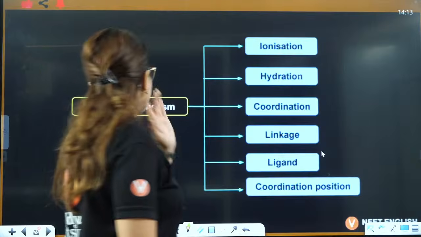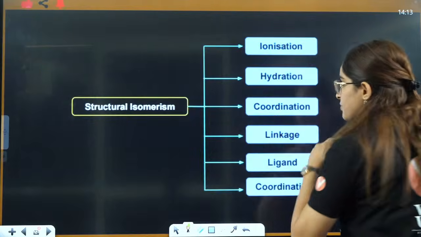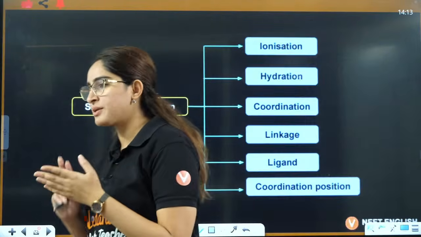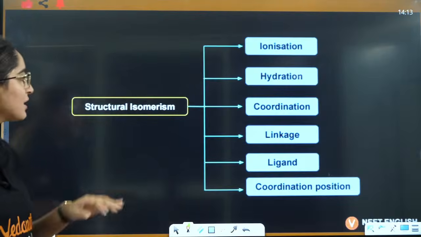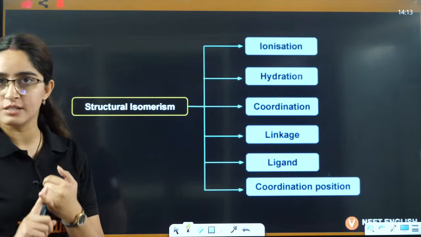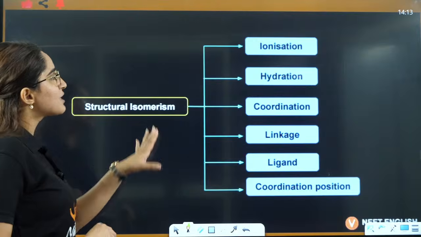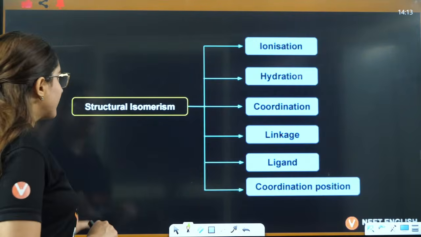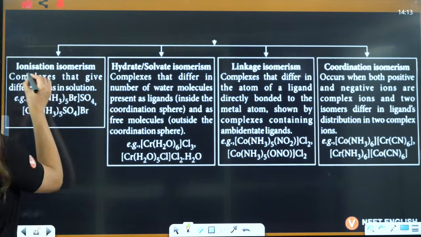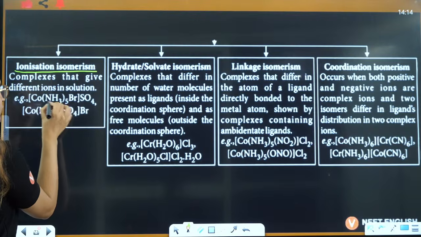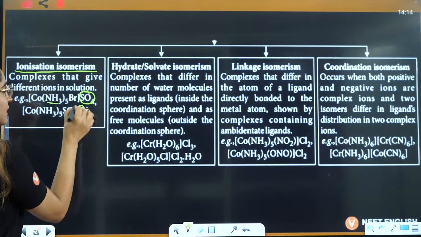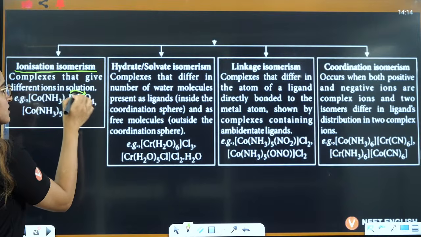Okay, now let's do the last part, that is isomerism. So two kinds of isomerism are there in coordination chemistry, that is structural isomerism and stereoisomerism. In structural isomerism, these are the 4-5 categories that we have. Let's discuss. Ionization isomerism means when the counter ion and the ligand exchange their position.